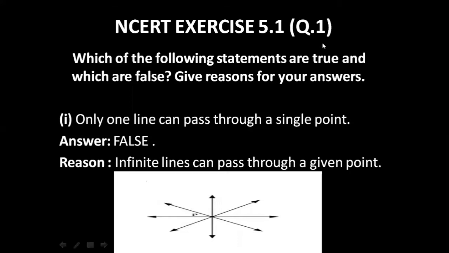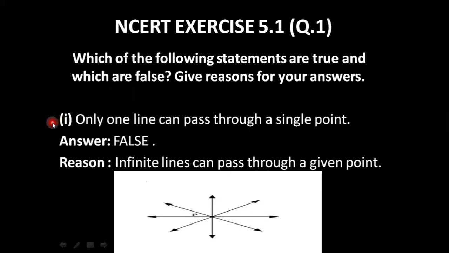NCERT exercise 5.1, question number 1. Which of the following statements are true and which are false? Give reasons for your answers. So we have a set of 5 statements. We have to answer which are true and which are false with reasons. So let us get to the first question.